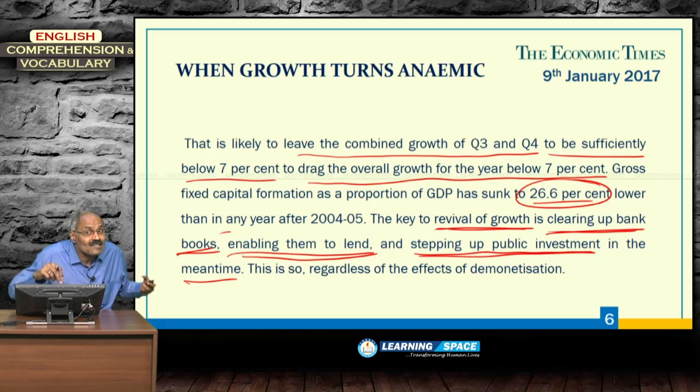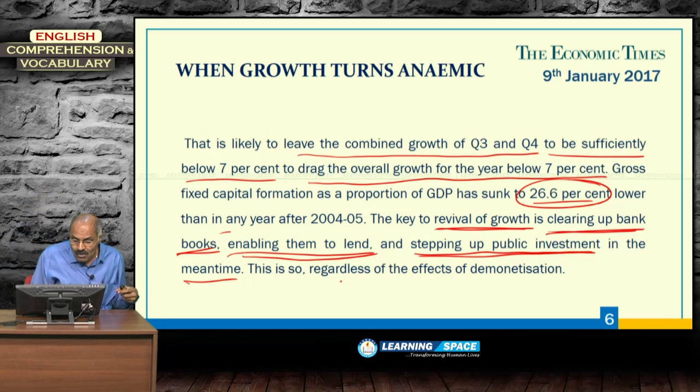What the editorial is suggesting is that banks should be cleaned of non-performing assets. Banks should lend from now onwards. That means when they are free of non-performing assets, banks should be in a position to lend freely. Then, stepping up public investment: government should spend more on the construction of highways, expressways; public investment should flow.